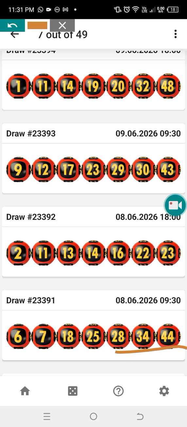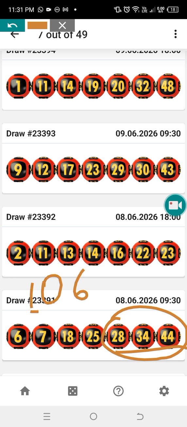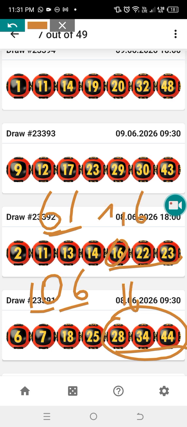I'm gonna check if it worked. Then there is a strategy also. They added the last three numbers. We have 78, 90, 106. 106 is 10 and 6, or 16. Only 16 came. Then we have 45 plus this one, which is gonna be 61. 61 is 6 and 1, 16 or 19. So only 9 came.